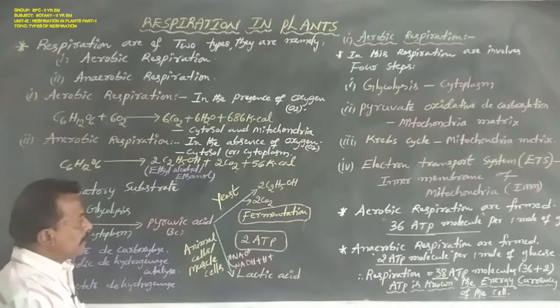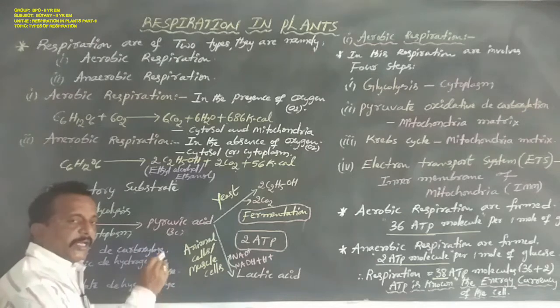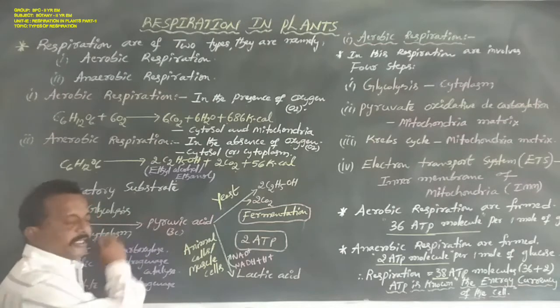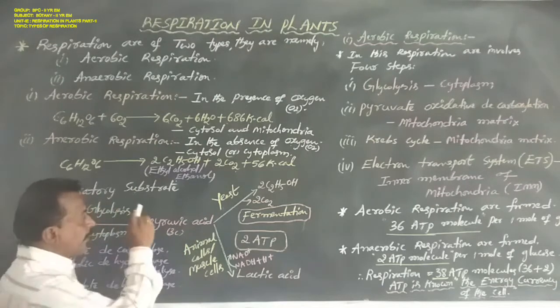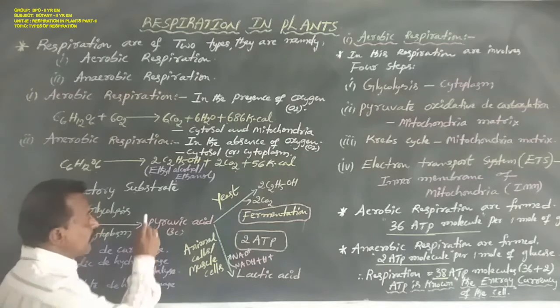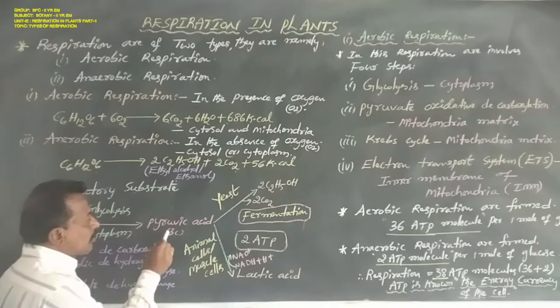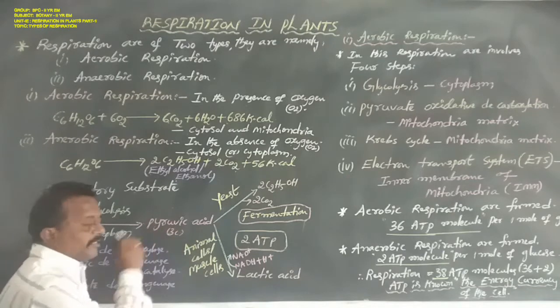But in anaerobic respiration, the 2 molecules of 3-carbon pyruvic acid